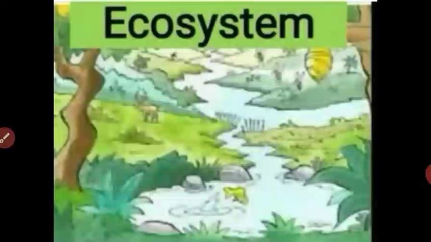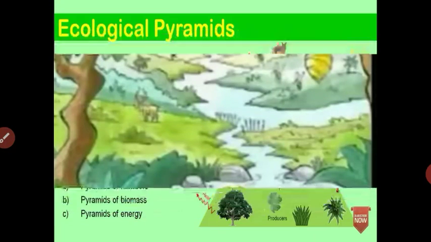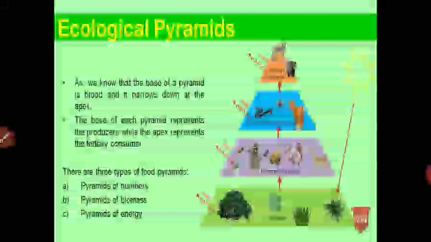This video is the continuation video of ecosystem. Today we are going to learn about the food pyramid and the interdependence between the organisms. In the previous video we have already studied the food chain and food web. So students, as you know, organisms depend on each other for food. Let us start this video with the food pyramid.